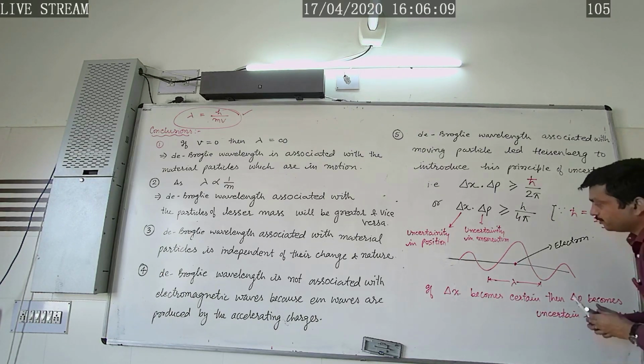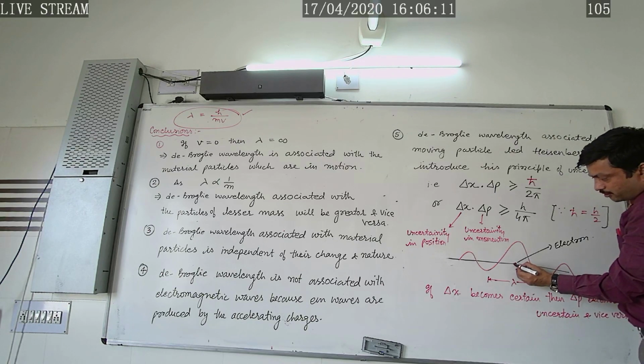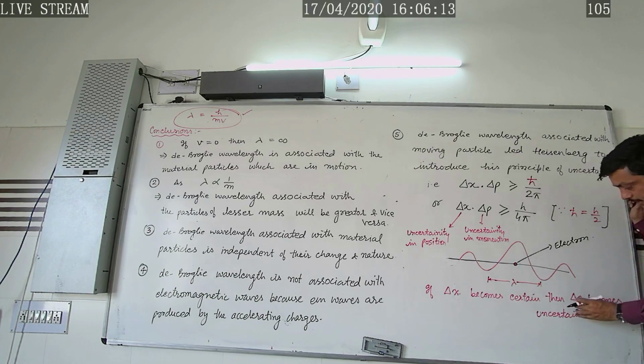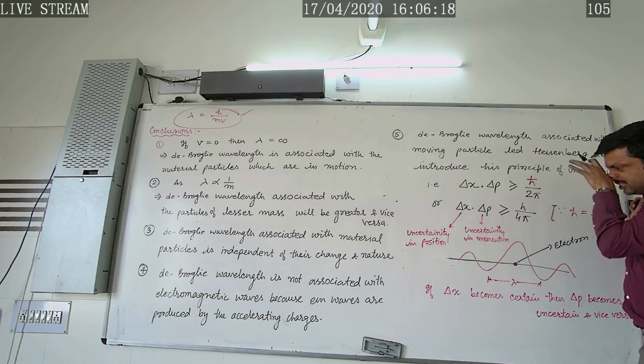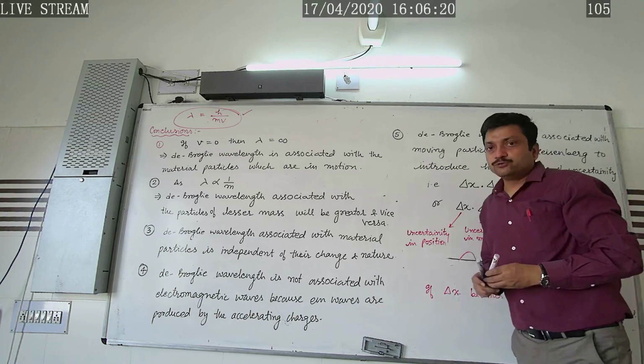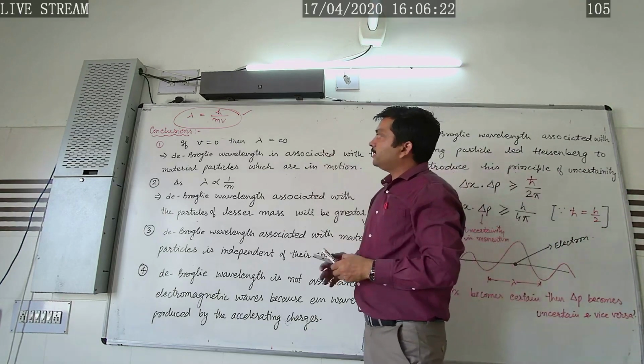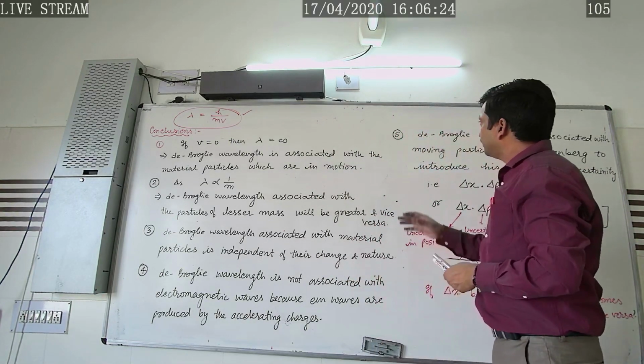That is, if we find the exact position of this material particle, then its uncertainty in the momentum will become infinite. So in this way, these were the conclusions drawn from the de Broglie wavelength associated with the material particle.